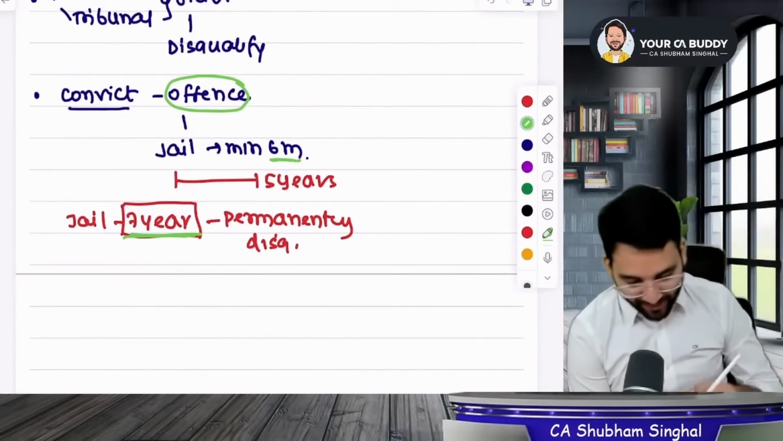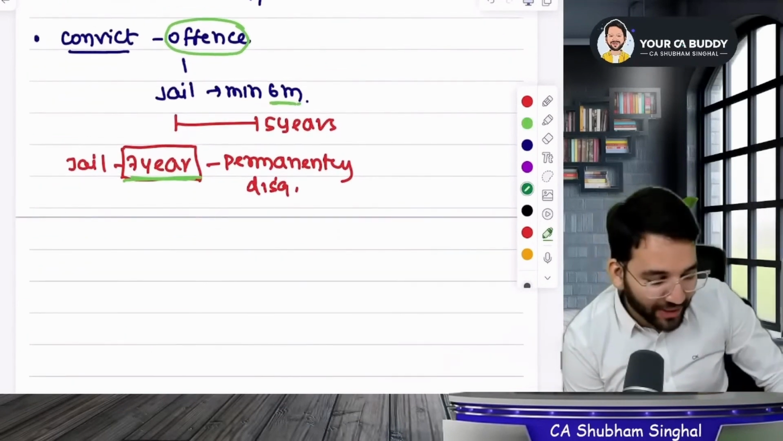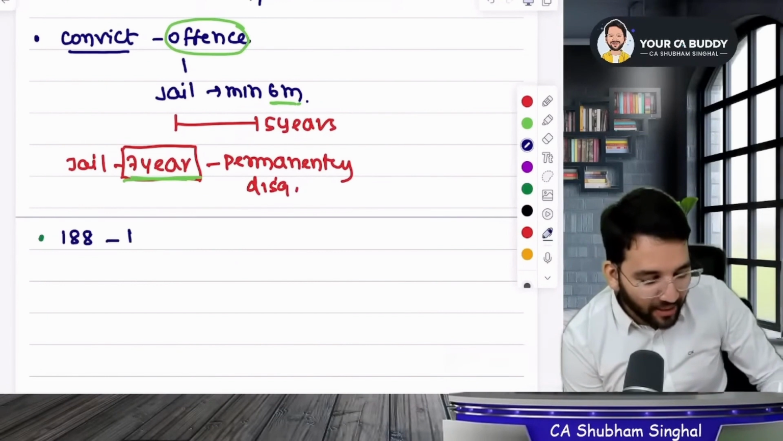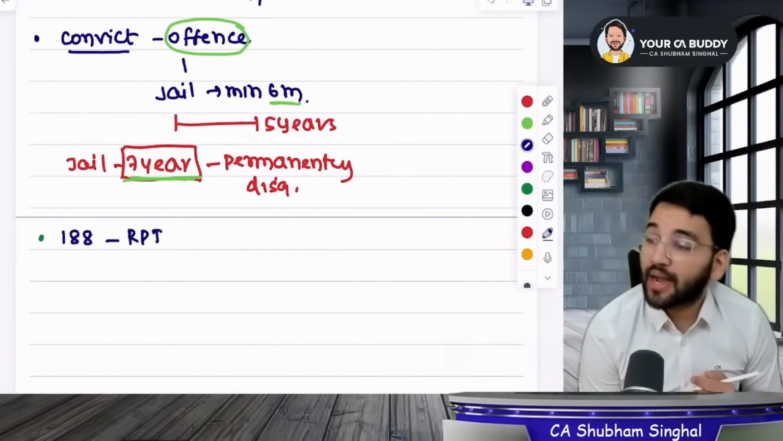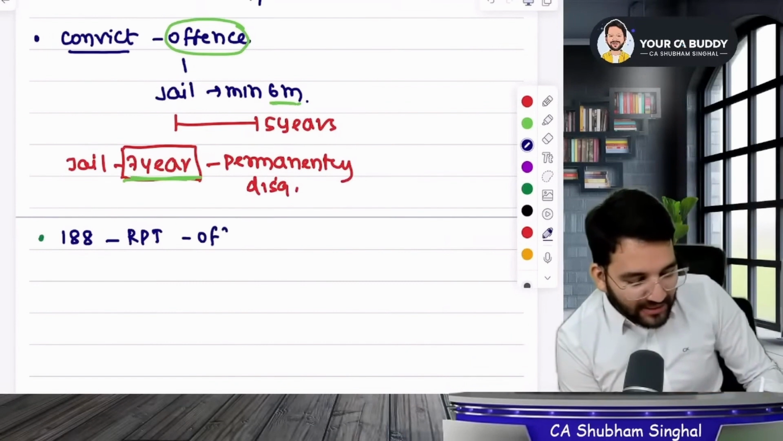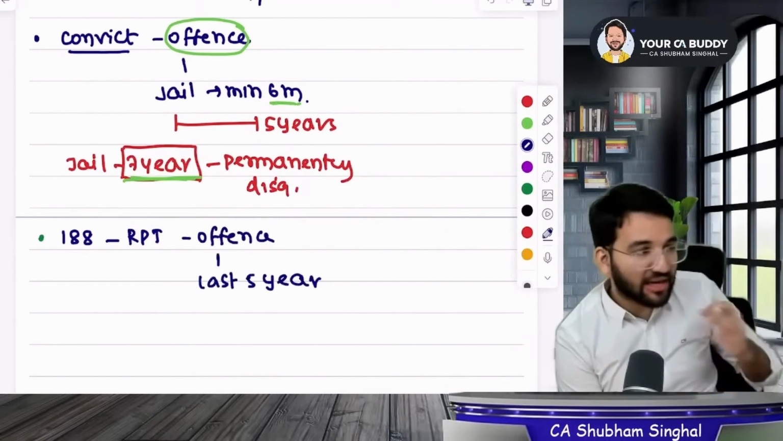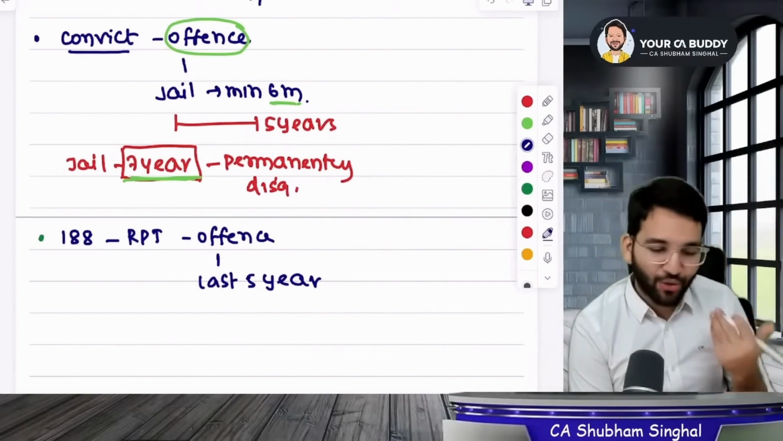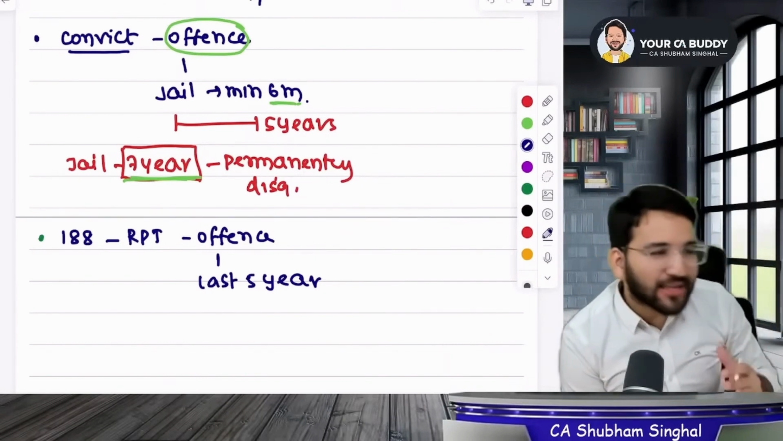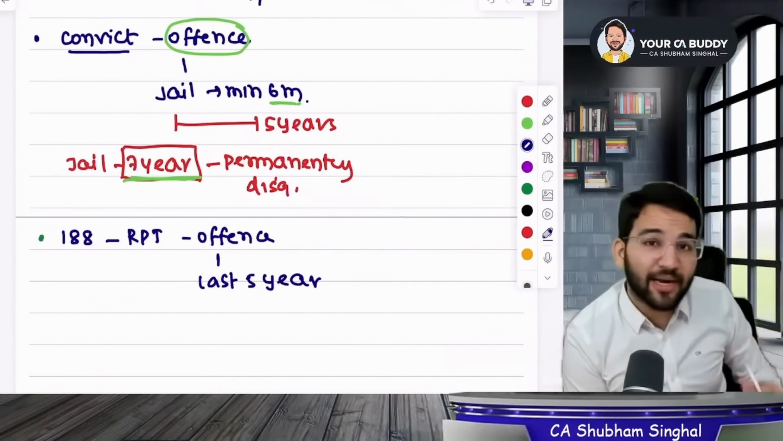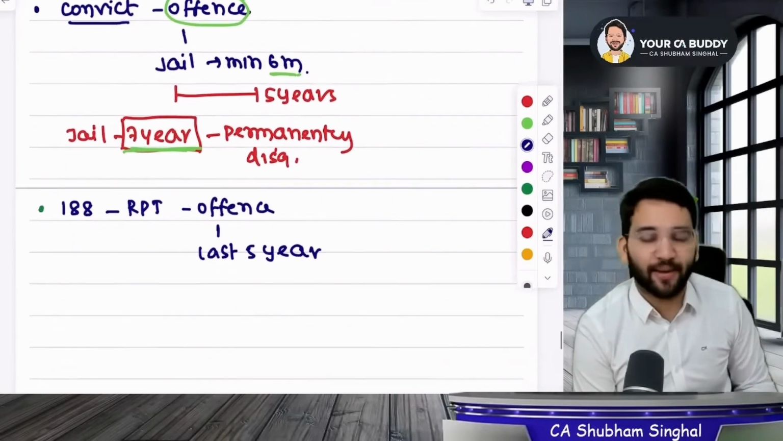Listen carefully. What I said, this will be your convictions. Okay, if you have done any offense related to related party transactions under Section 188 in the last 5 years, if you have been found involved in fraud related to related party transactions in the last 5 years, then you are disqualified. If you did it 8 years ago, no problem. But if you have done it in the last 5 years, then you will be disqualified.